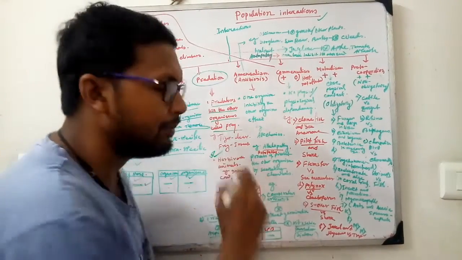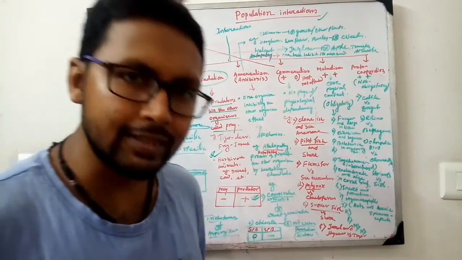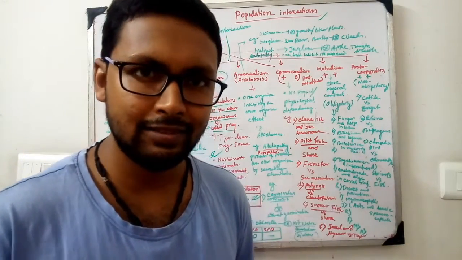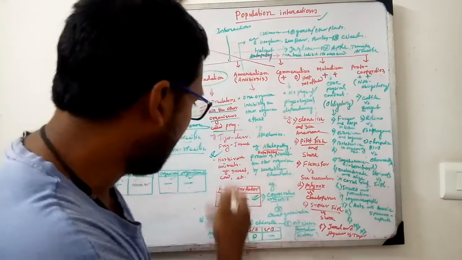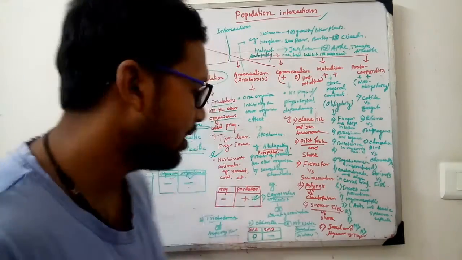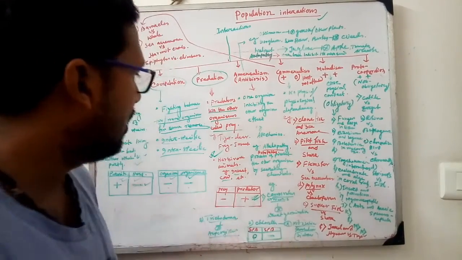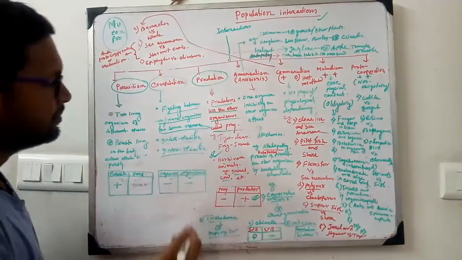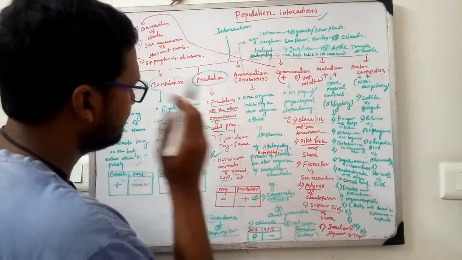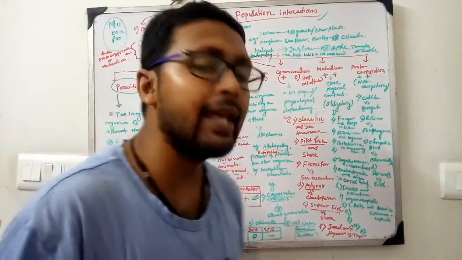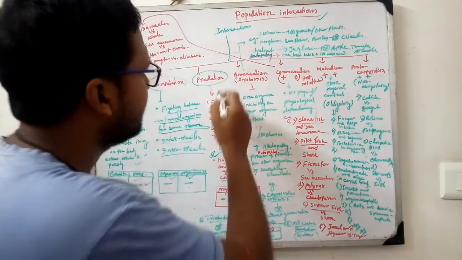For example, a herbivorous animal is a predator and the prey is the herbs or plants which the herbivorous animal takes as food. Insects and frogs are examples. Likewise, tiger and deer is a predator-prey interaction. So this is very simple.